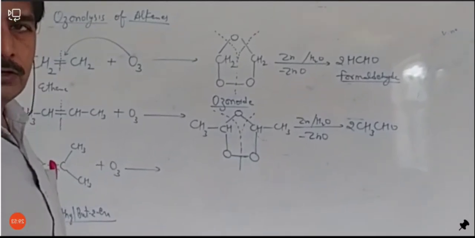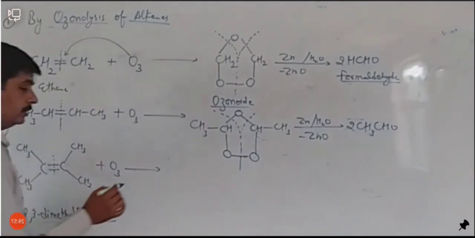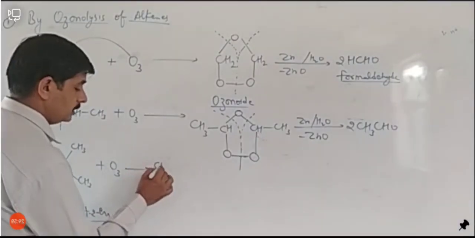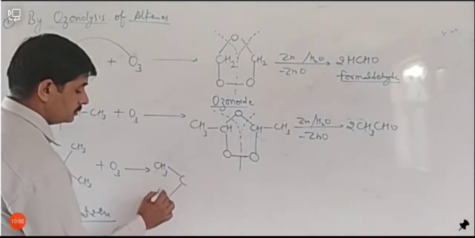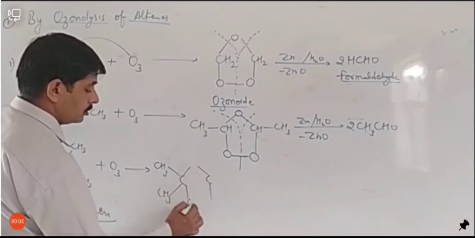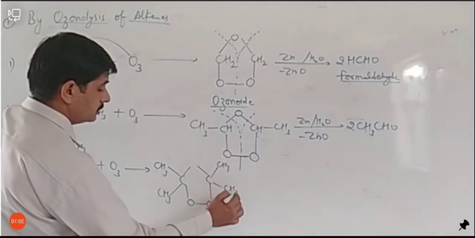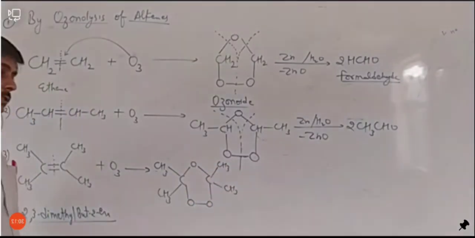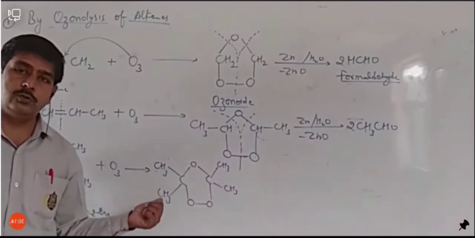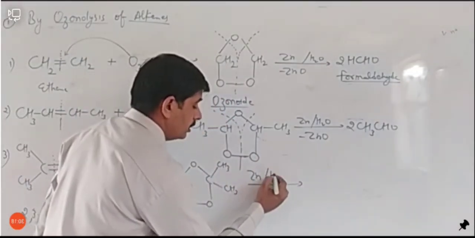Let's see how this will form the ozonoid. These 2 bonds will break and it will form CH3O, like this, again CH3 and CH3, one oxygen is here. This is also an ozonoid, and it will break when it reacts with zinc and water.